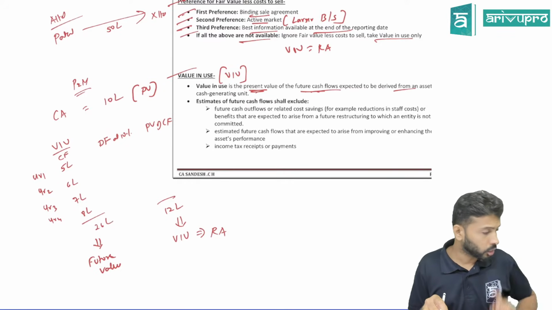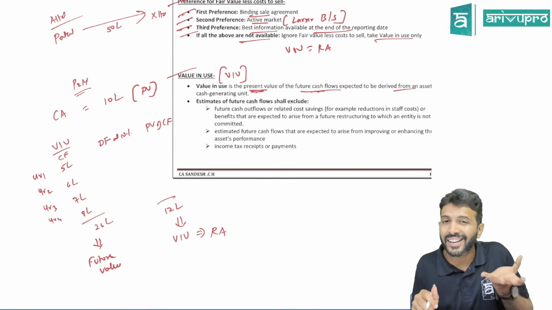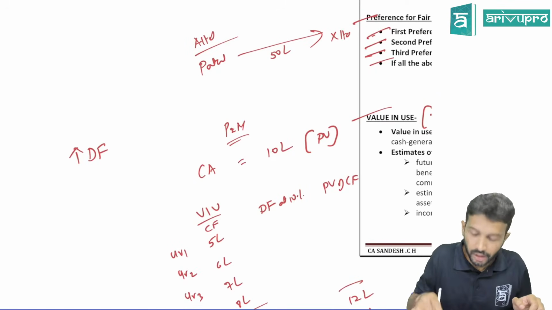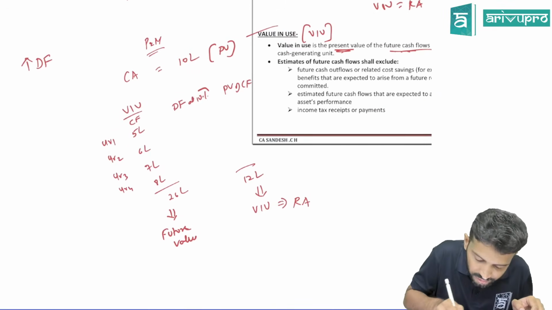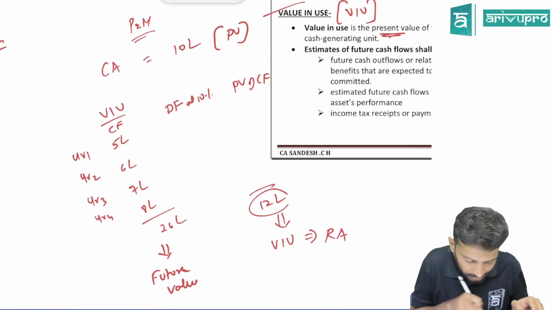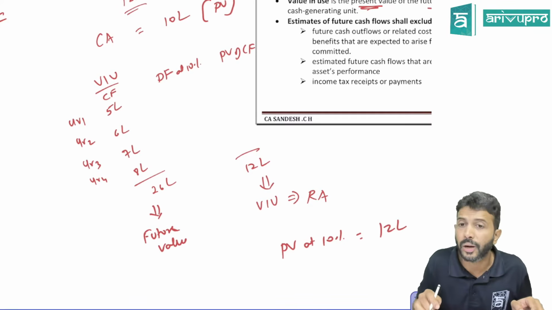Okay, everyone. You remember I had given one external indicator. I told you we'll discuss later. What is that? Increase in the discount factor. If the discount factor increases... So let's say you took 10% as a discount factor. Your present value, how much are you getting? Present value at 10% discount factor, you're getting it as 12 lakh.